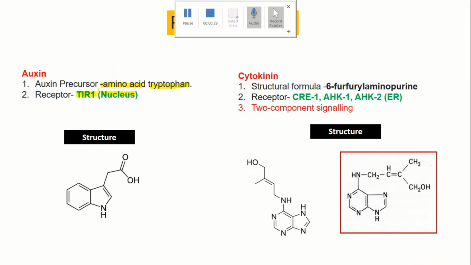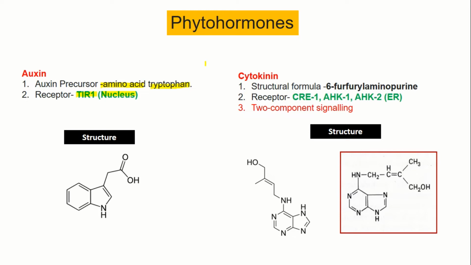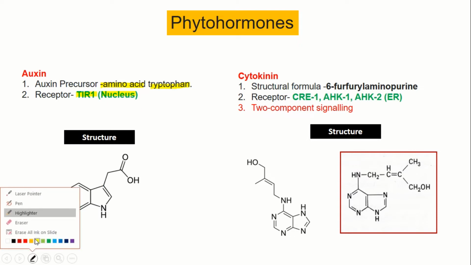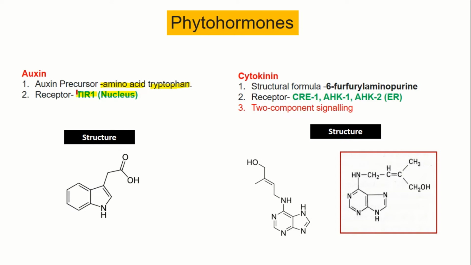So the first plant hormone is auxin. As we know, in the plant there are different kinds of phytohormones and each phytohormone plays an important role in the development and growth of the plant. One of the most important plant hormones is auxin. You have to remember that the precursor amino acid for auxin is tryptophan. In the examination it can be asked like, which of the following amino acids is responsible for the synthesis of auxin. So remember that tryptophan is responsible for the synthesis of auxin. It acts as a precursor for auxin.